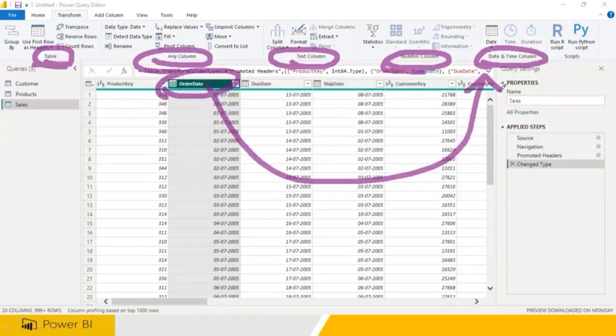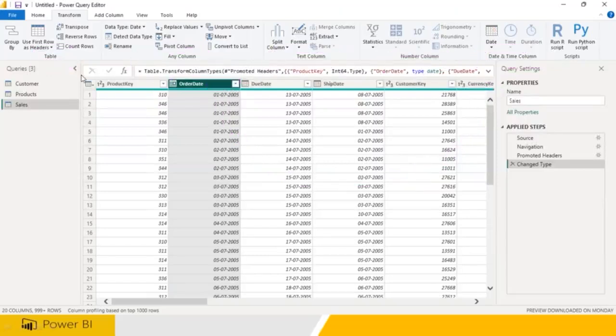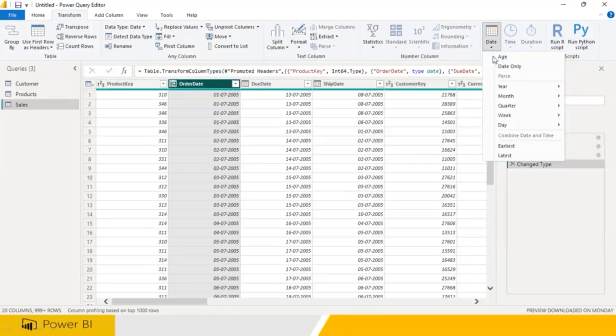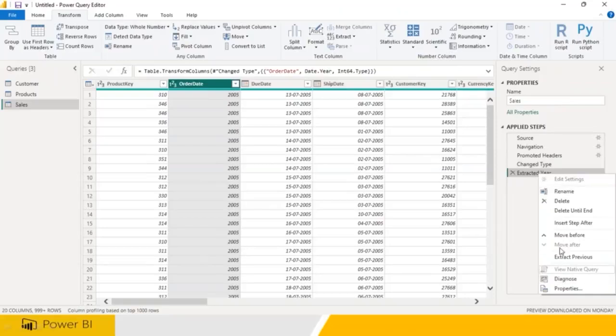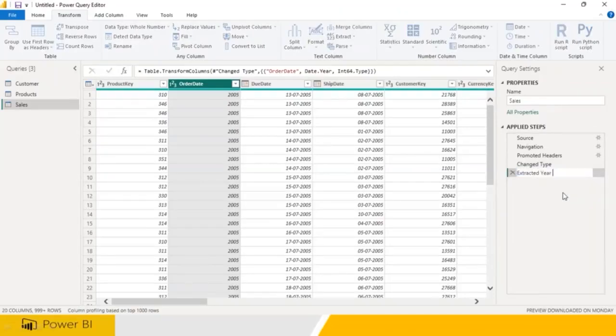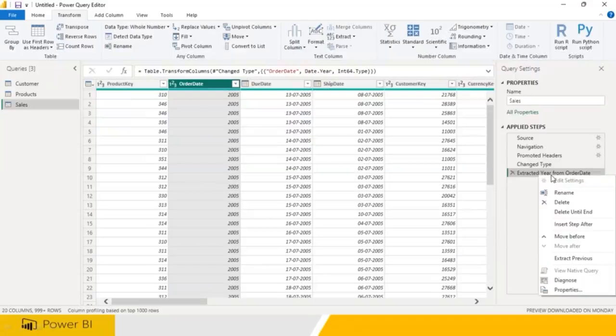Now, what can you do? I will say I need to get only the year number. So click on this, go to here. Now what do you need? Year. So click on the year. You will be able to get only year numbers, not the date. It is giving you one ETL extracted the year. You can also rename. If you wanted to rename, you can say extracted year from order date. So something like that you will be able to modify, right? You can also rename, right?